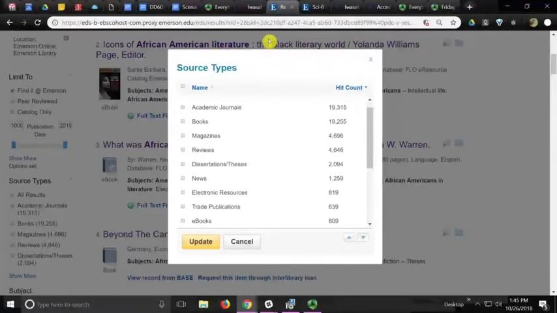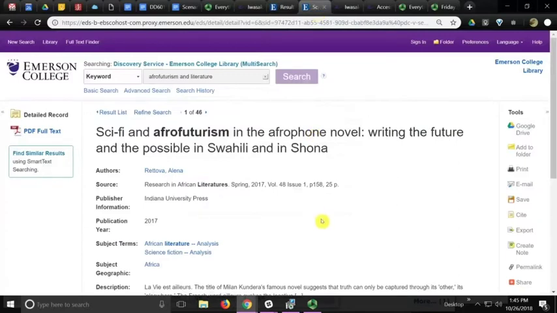Did you know you can access entire ebooks, academic journal articles, news, and streaming video from off-campus? I'll say it again because using a microphone is fun. As current Emersonians, you totally have access to full-text articles like this PDF from off-campus using Emerson Library's Multisearch. Here's how you do it.